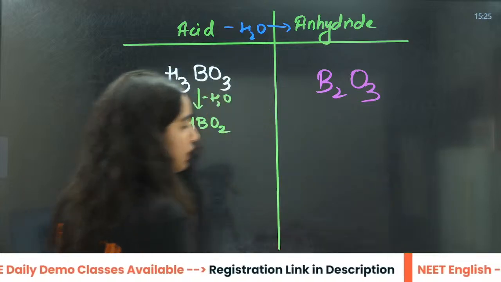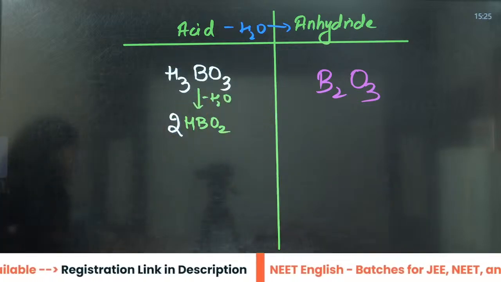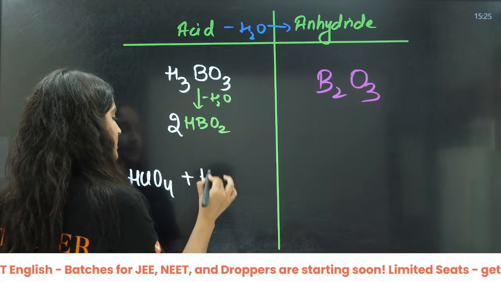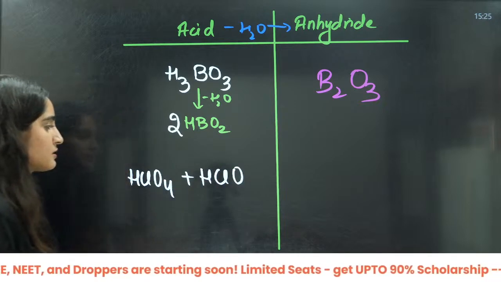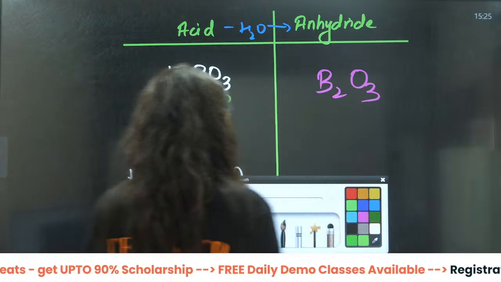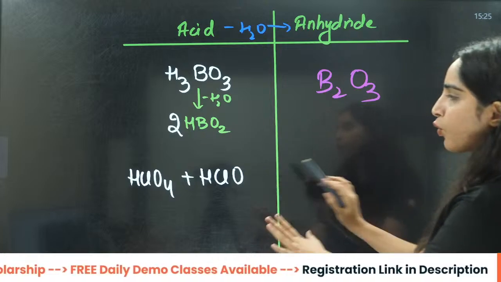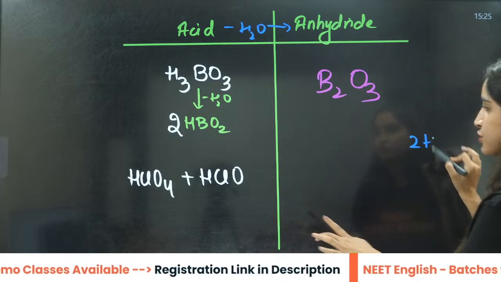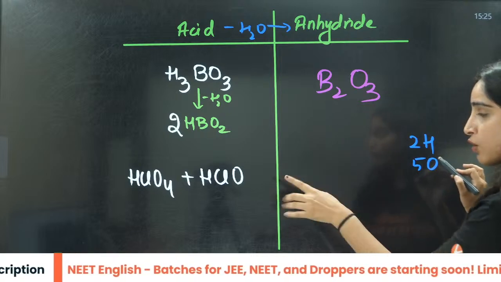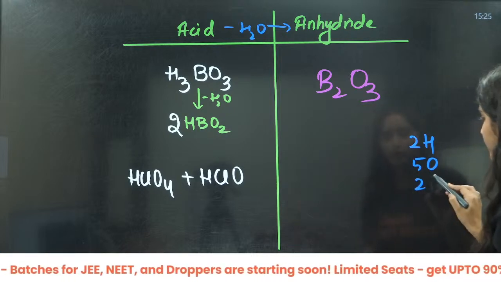Okay. Now, if they give you 2 different acids like HClO4 and HClO, what will you do? Just see in total how many hydrogen you have: 2 hydrogen, chlorine 2, oxygen 5.